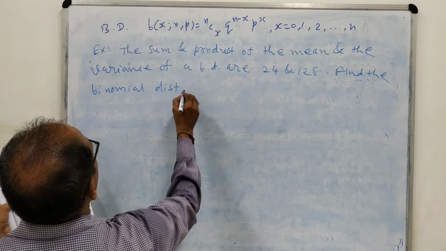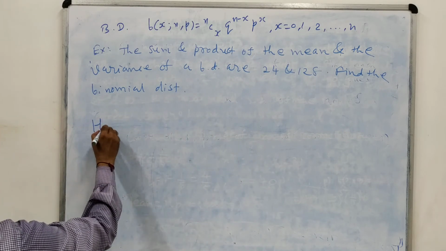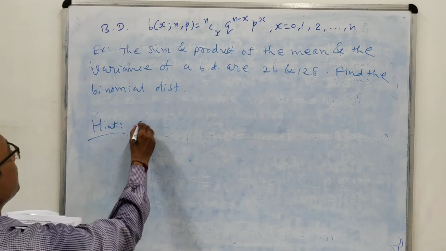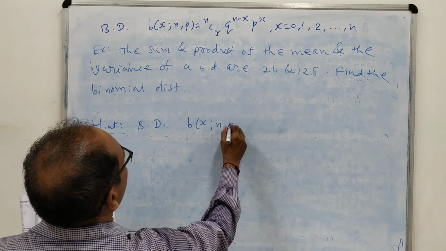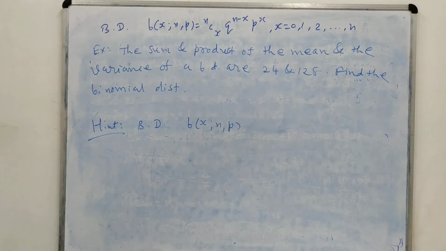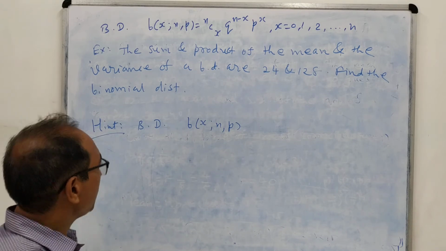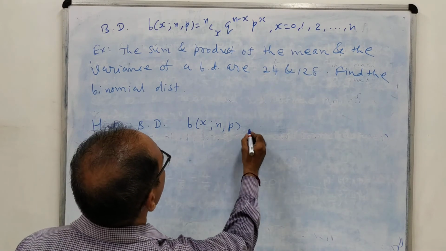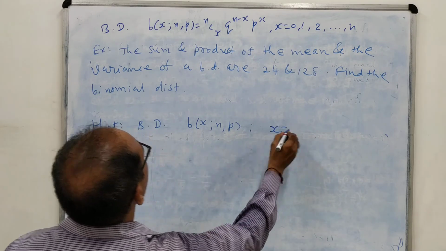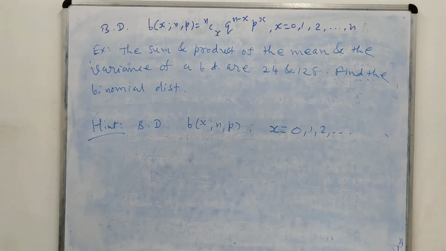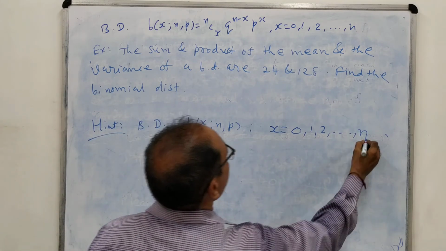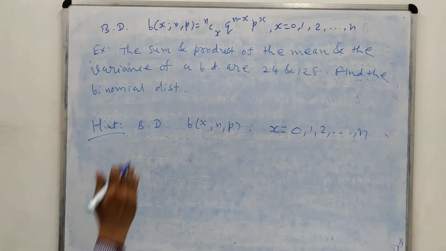Binomial distribution, that means here I am giving you the hint. Binomial distribution means we want to find out B, X and P, only the probabilities. Actually if we are given capital N, then we can find out the numbers also. So X is taken starting from 0, 1, 2, and it ends up to N. But N is not given here directly, but we are given mean and variance.